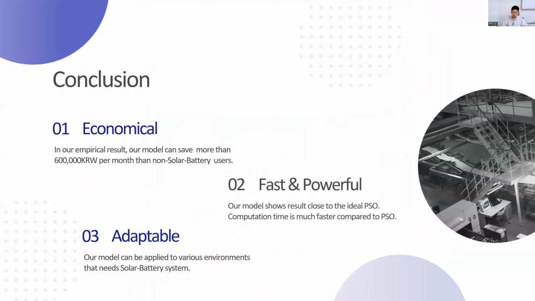So last is our conclusion. Our Alpha Energy model is very economical. In our empirical result, our model can save more than 600,000 kilowatts per month compared to not using the solar battery system. And also our model is very fast and powerful. Our model shows a result very close to the ideal method, but the computation time is much faster compared to the ideal method.